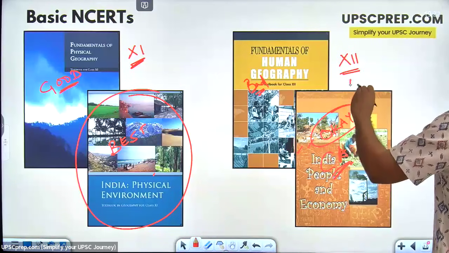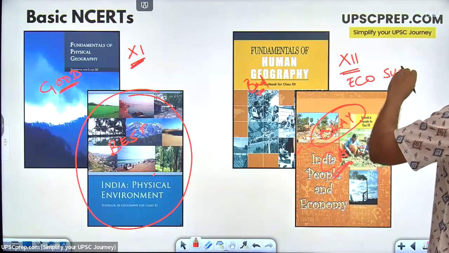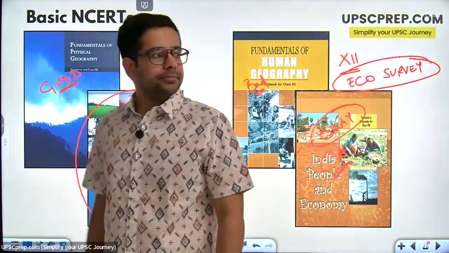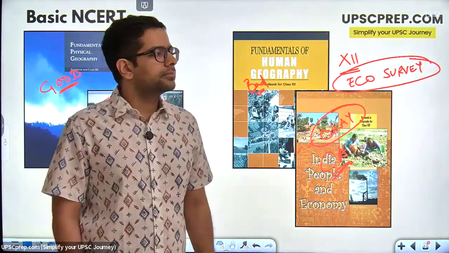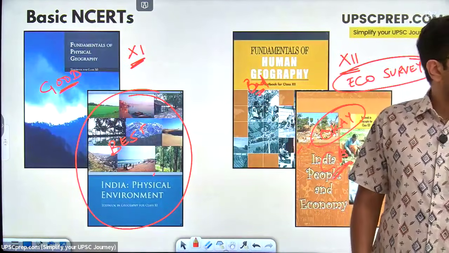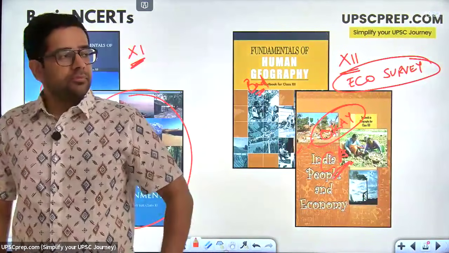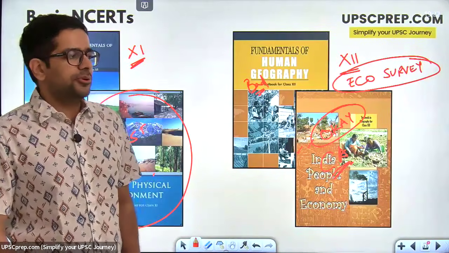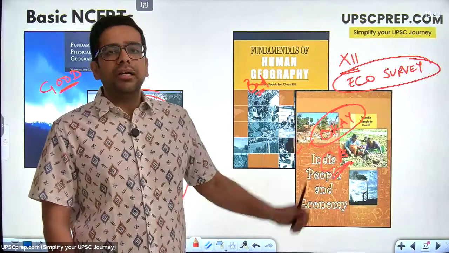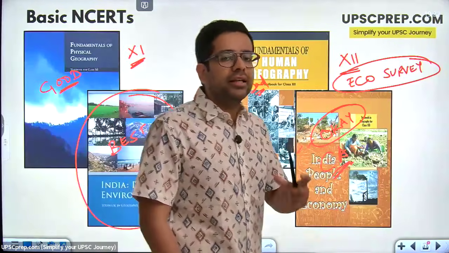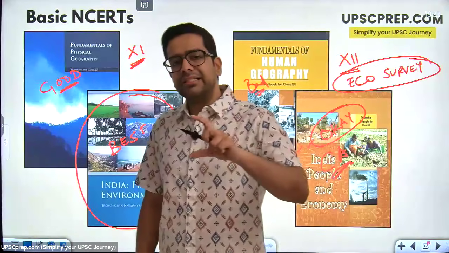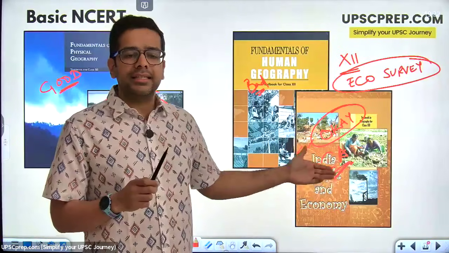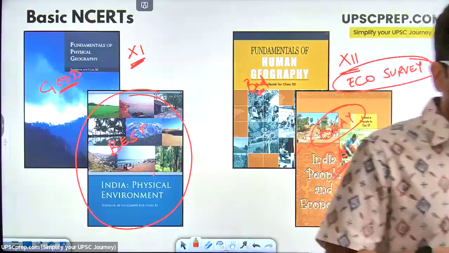And for the update, the economic survey. How many of you know of this document, economic survey? Yes or no? Right. So I think a lot of you have also attended the economy session. So Ketan sir might have talked about this. But economic survey is a document which the government of India releases every year. In the economic survey there is a statistical appendix. In the statistical appendix you will have this sort of data. This exact thing that I was telling you about this NCERT, I'll just show you this NCERT.